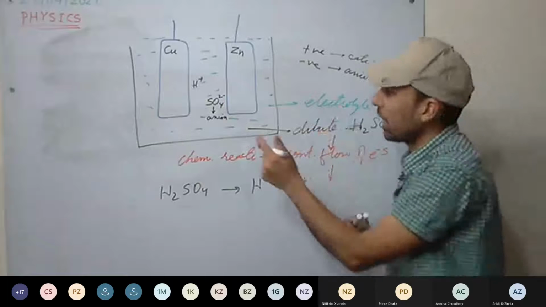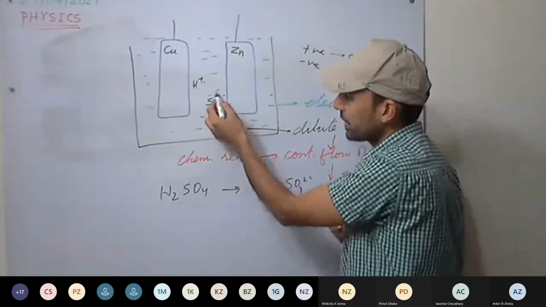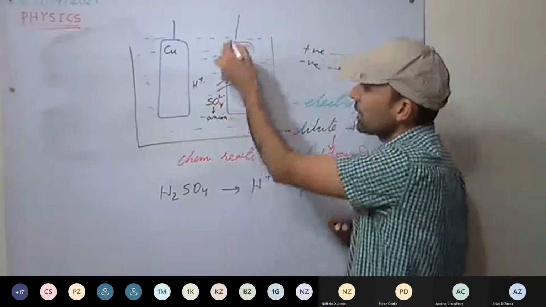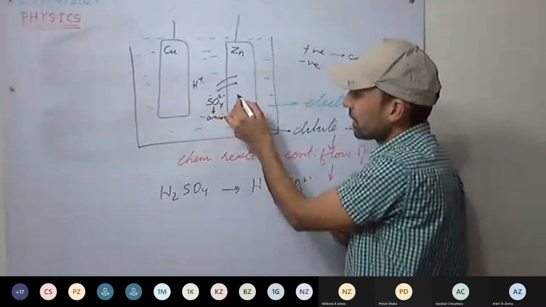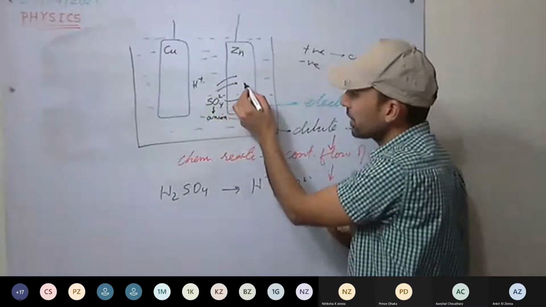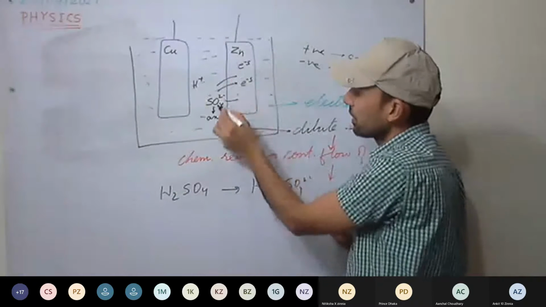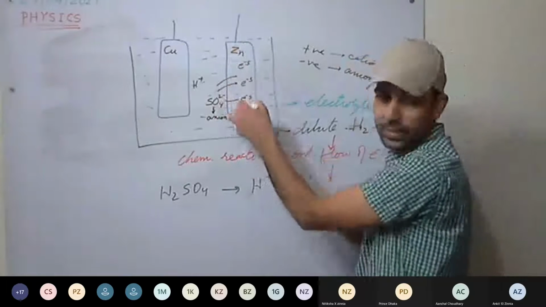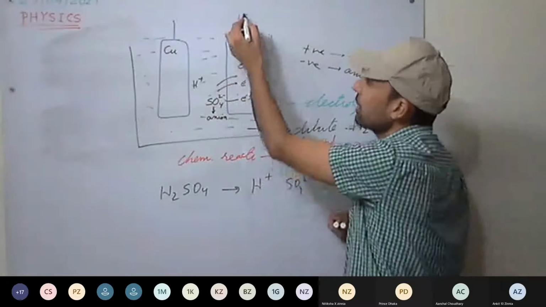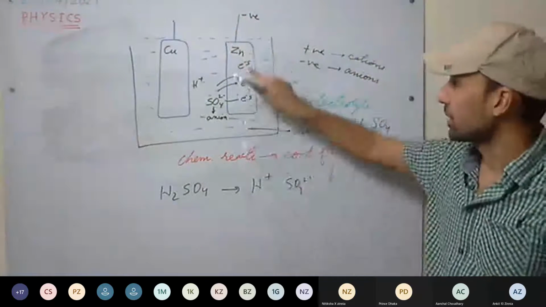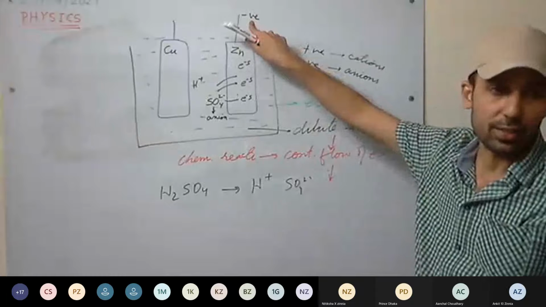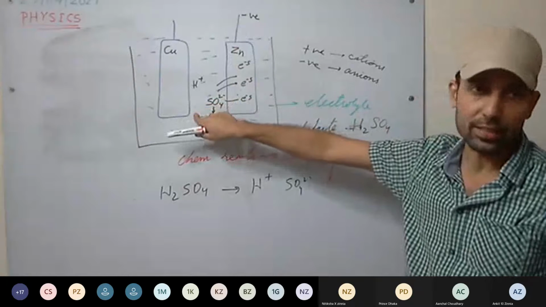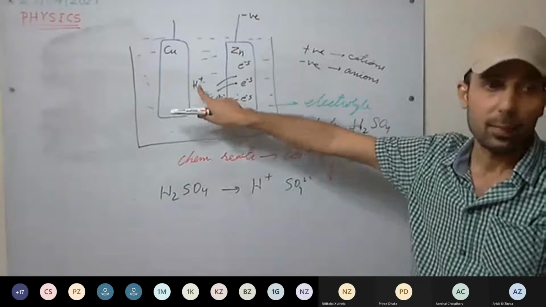This we have studied. Now, these SO4 2 minus ions, that is negatively charged ions, move towards Zn and they impart electrons to it. So our Zn will have the excess of electrons and it will be negatively charged. This Zn plate will be negatively charged. Understood this one? And here we have H plus ions, that is positive ions, cations.